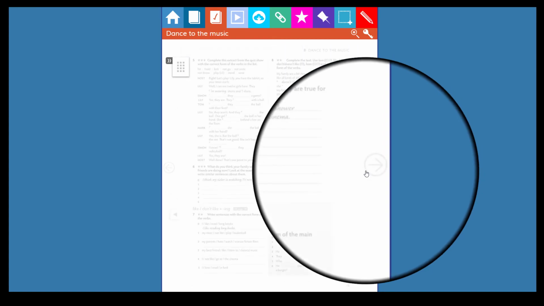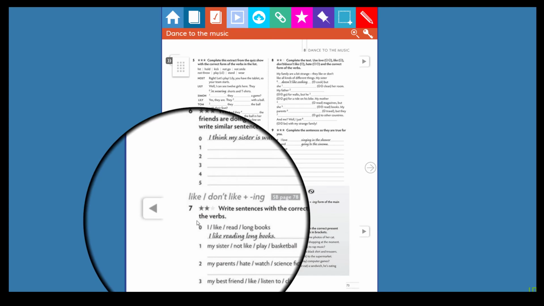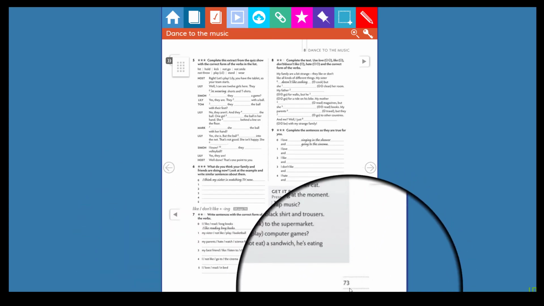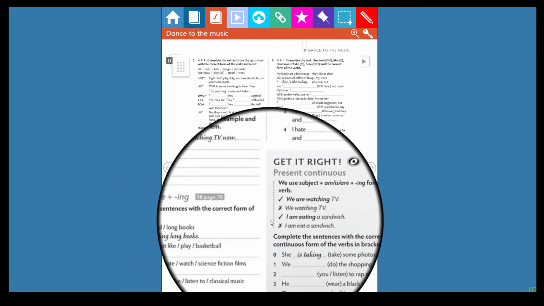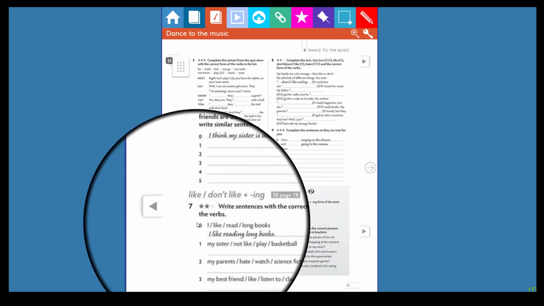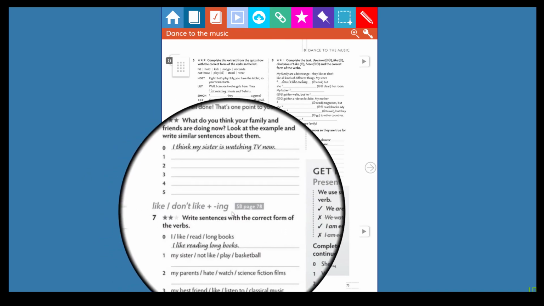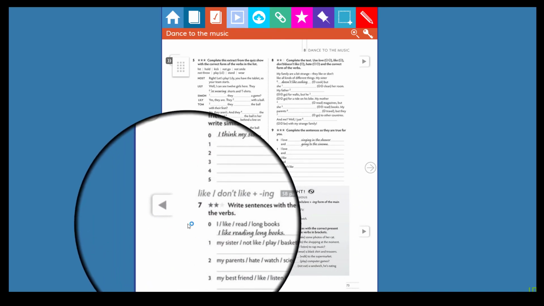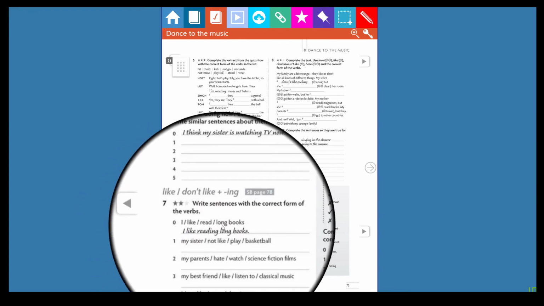And the other activity that you have to do is activity 7 from page number 73. Write sentences with the correct form of the verbs. And look, you have to use like, don't like, plus ing. The example says, I like read long books.